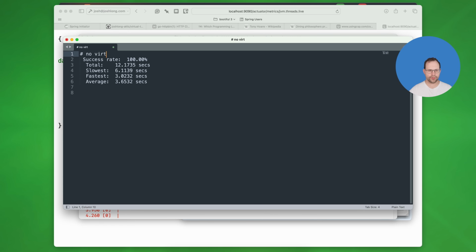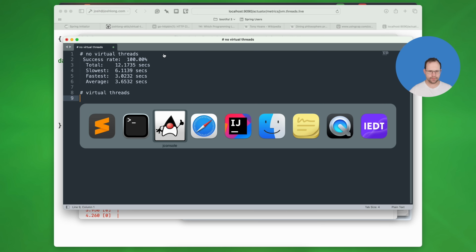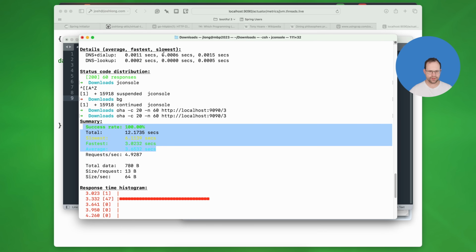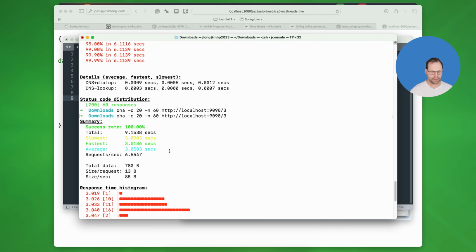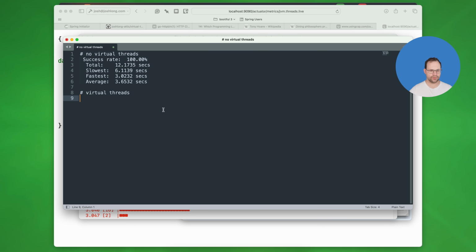So no virtual threads, okay? And now let's run it again, this time with virtual threads enabled. Okay, so that took 9.1 seconds to finish the same amount of work, okay? And all of them were made successfully. We did almost double. This is 3.6 requests per second. Here we were able to do 6.5 requests per second, right? So almost double the number of HTTP requests per second we're able to handle. The total time was 9.1 seconds for all of the requests.